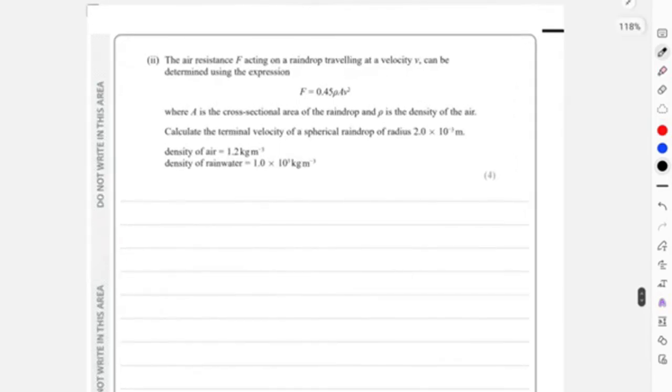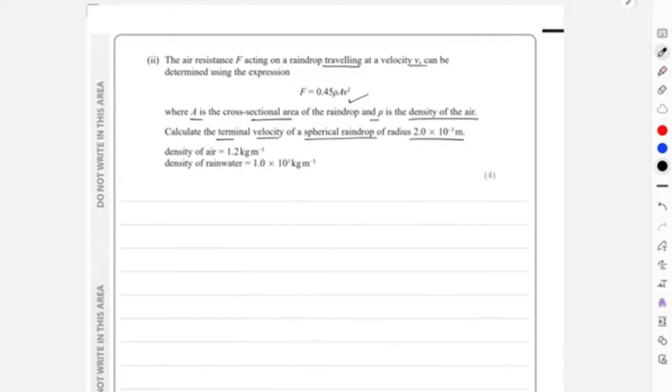It says that the air resistance F acting on the raindrop falling at a velocity of v can be determined by the expression given, where A is the cross-sectional area of the raindrop and rho is the density of the air. We need to calculate the terminal velocity of the spherical raindrop. Over here, spherical raindrop indicates the radius is given, and the density of air and density of rainwater are given.